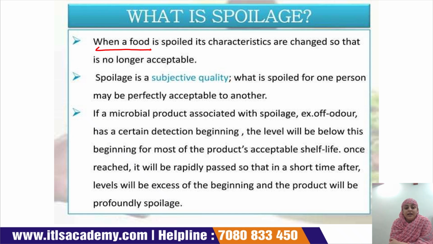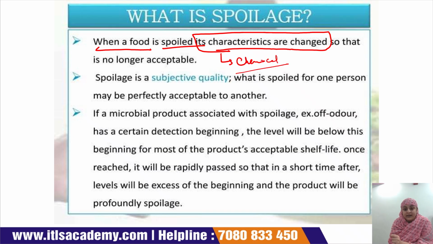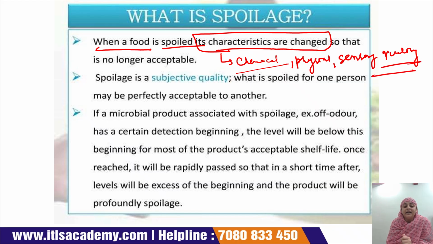When a food is spoiled, its characteristics change, whether chemical, physical, or sensory. If there are changes, it is not acceptable for a longer period of time.